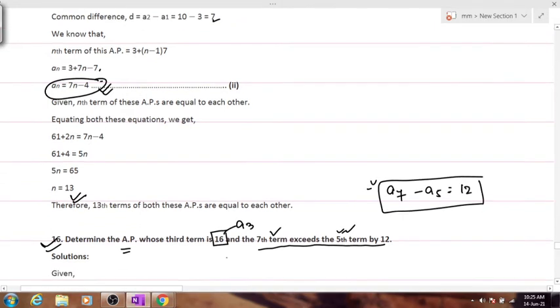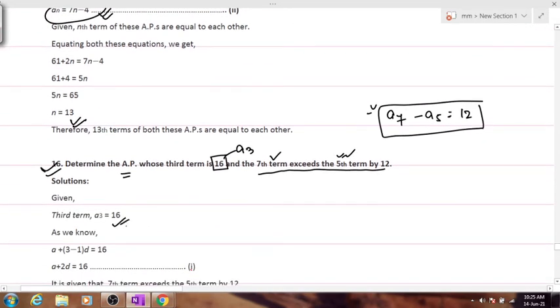Now we know the value of A3. Can we frame equation 1? Nothing else. Okay, you'll get one equation from here, you get one equation from here. You solve the two equations and you get the value of A and the value of D. It's a simple working method. This is the working method.